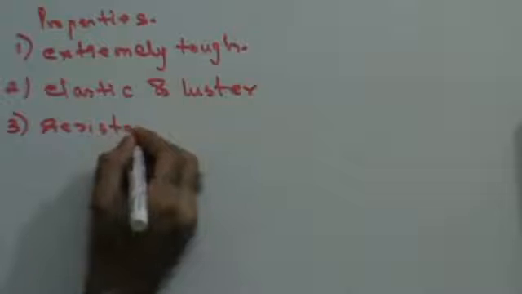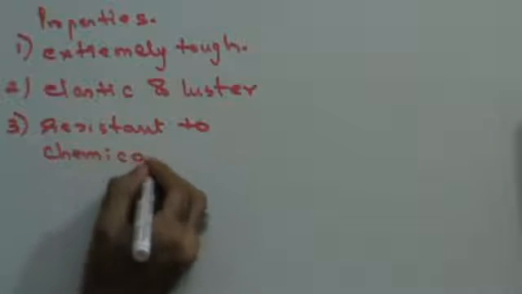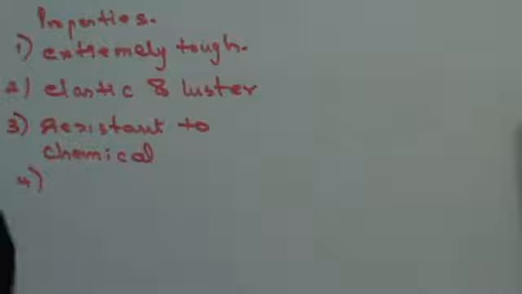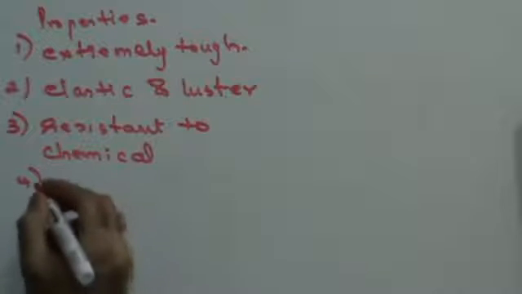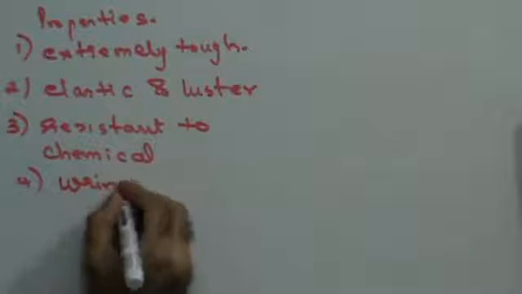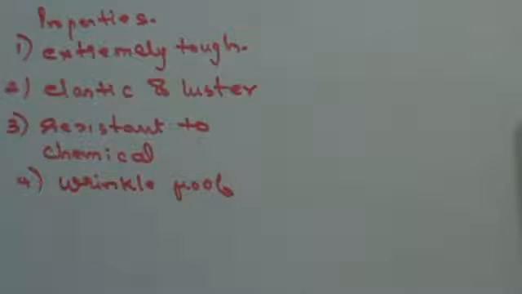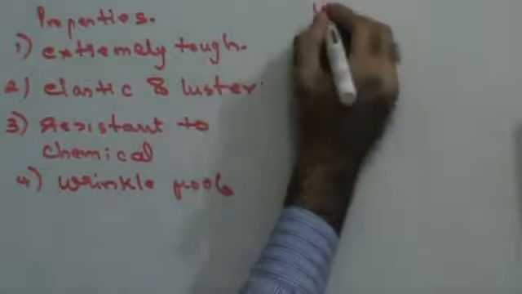And the most important property, it is wrinkle proof. So your wrinkle proof trousers that you get, they are made up of nylon 6. So this has that property that it makes it wrinkle proof. Right? It does not wrinkle very easily. In fact, it very rarely wrinkles.